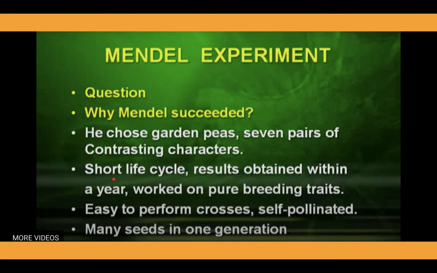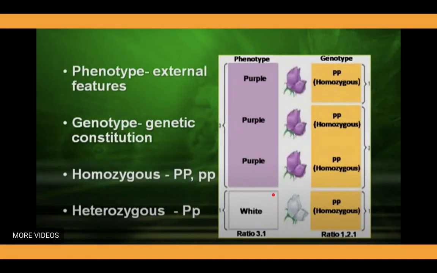Second important feature, these pea plants have a short life cycle, due to which results are obtained within a year, and he worked on pure breeding traits. That is also one of the points.